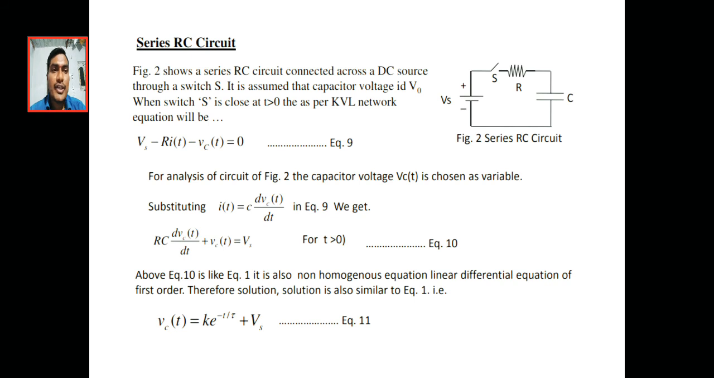For non-homogeneous linear differential equations, the total solution consists of two types of solution, that is, the complementary function and particular integral. From this we can get Vc of t, the voltage across the capacitor, equal to k into e power minus t by tau plus Vs. In the RL circuit, similarly, we will get I of t equal to k into e power minus t by tau plus Vs. Here we get the voltage value, and there we get the current value.